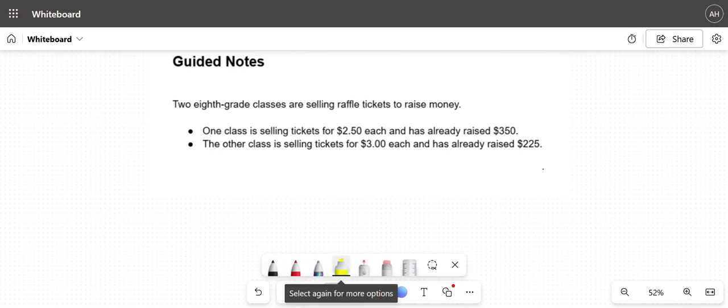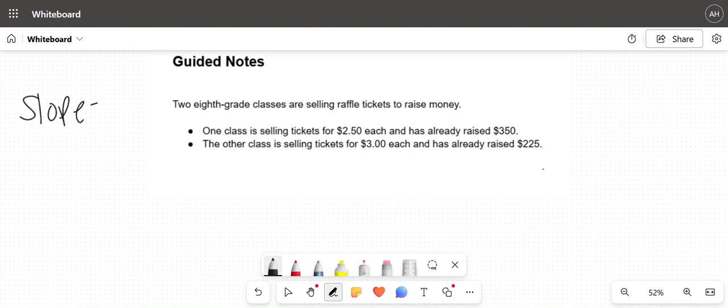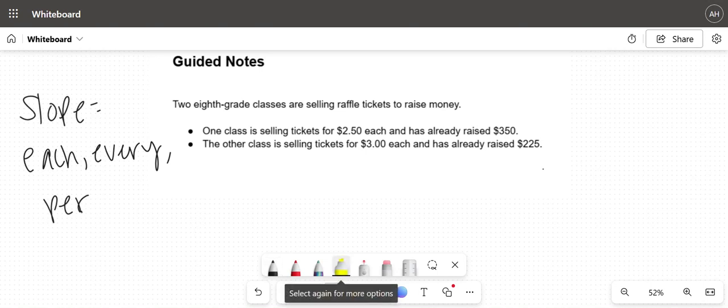So, remember our key words for finding slope are going to be each, every, and per. Each, every, per are our main keywords for finding slope. So if I'm looking at this first line for the first class, it says that they are selling tickets for $2.50 each.